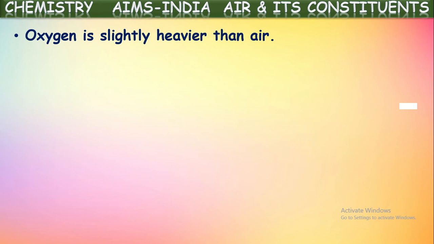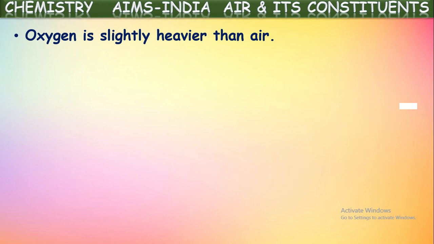That means generally from their molecular masses we can calculate the density, which we are going to learn in the higher classes, no worry. So vapor density of oxygen is equal to the molecular weight of oxygen divided by 2. The molecular mass of oxygen is 32, so divided by 2 means 16. Whereas the vapor density of air is calculated by taking the average based upon the percentage, because air is a mixture of so many gases, isn't it?